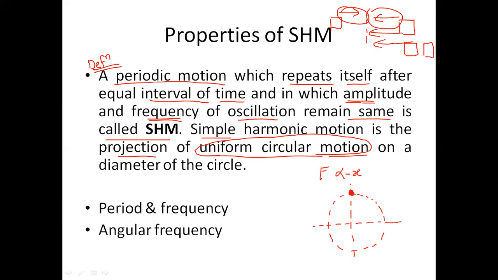Okay, so let us first discuss some properties of simple harmonic motion. One property is period, which is very common with oscillation as well as with periodic motion. The time period in which the motion repeats itself is called the period of the motion.